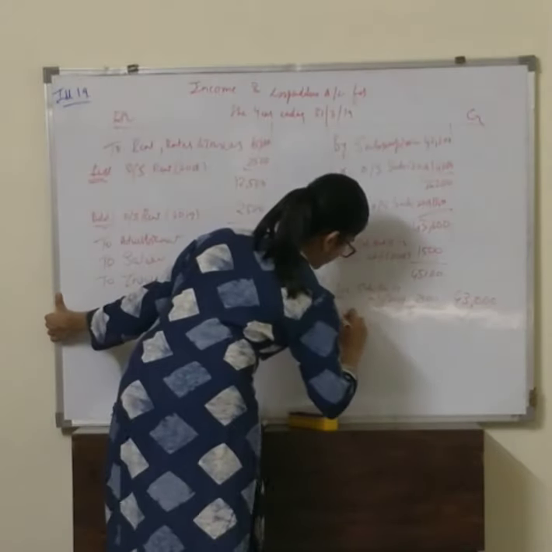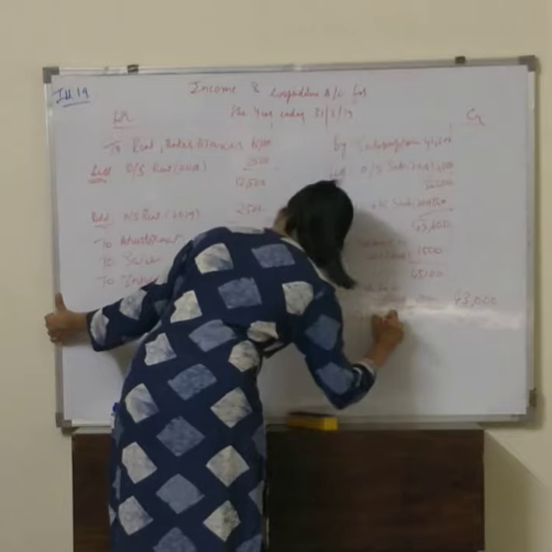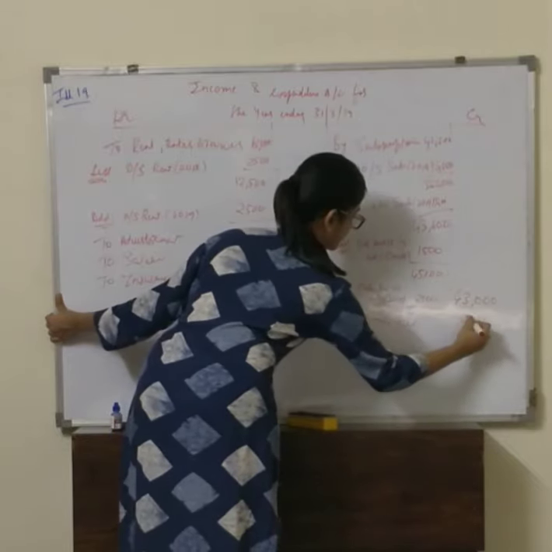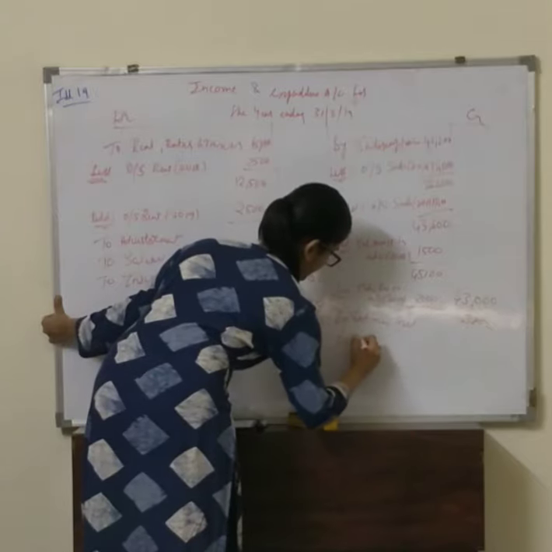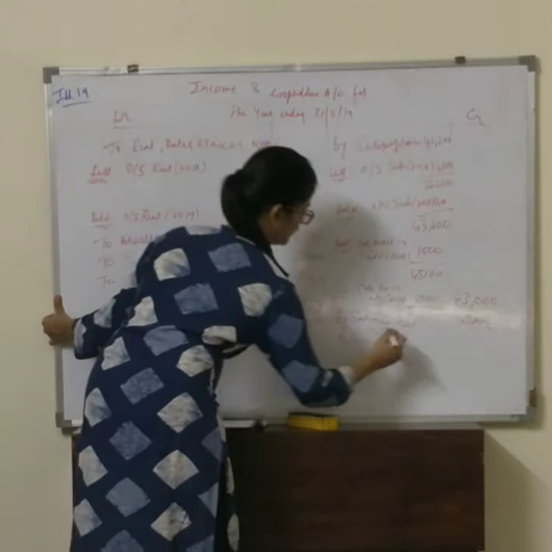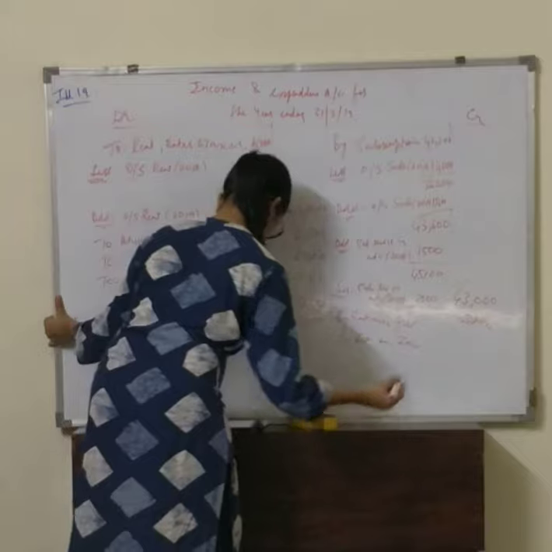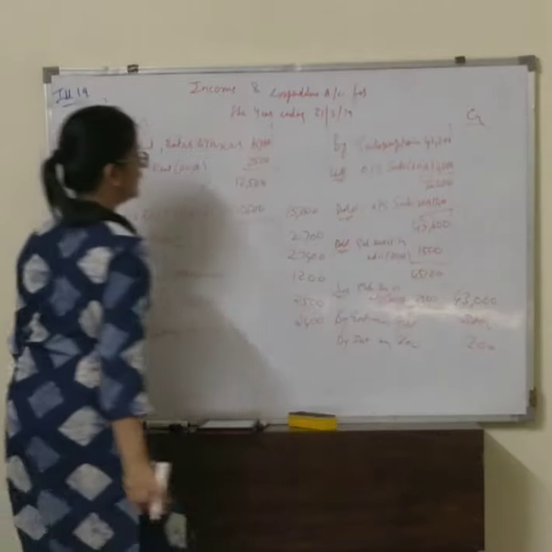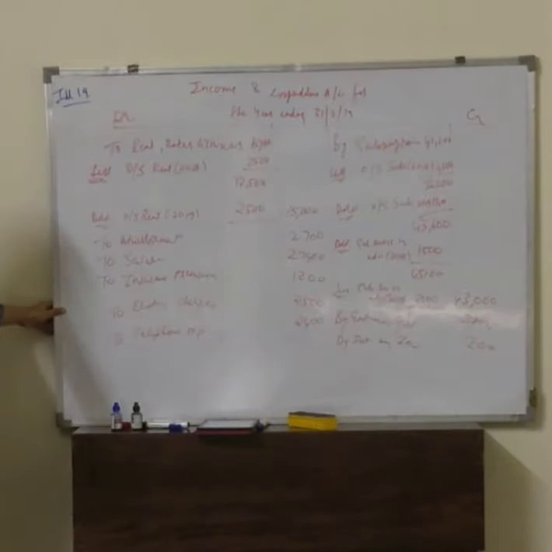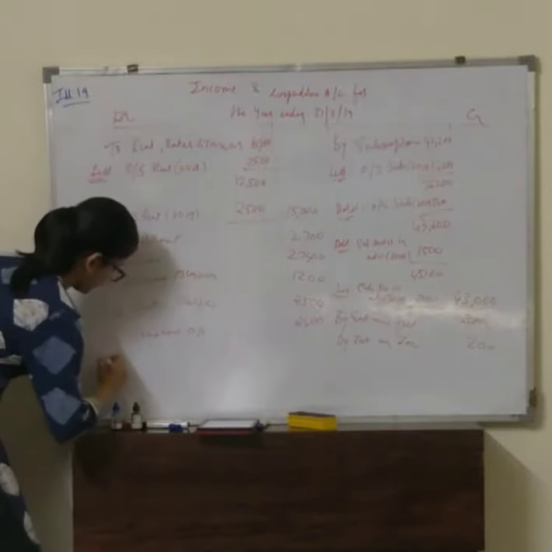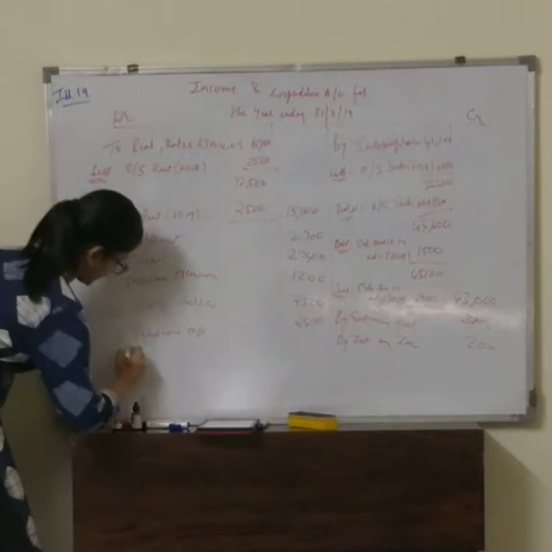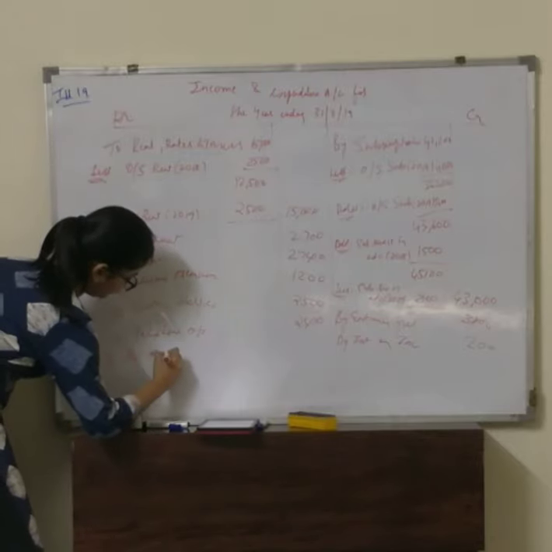Then we have entrance fees. By entrance fees, how much? 3,800. Then by interest on investment, 200. Anything given in the adjustments? Yes, they have given us depreciation on furniture is 10%. So that will come on the debit side, on the expenditure side, as depreciation on furniture.